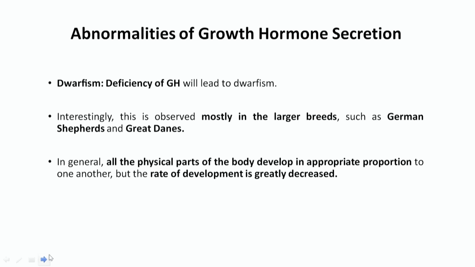Now, what are the abnormalities of growth hormone secretion? Two important abnormalities are there. One is due to hyposecretion, another due to hypersecretion. One important abnormality is called dwarfism, which occurs due to deficiency of growth hormone, and this is observed mostly in larger breeds of dog like German Shepherd and Great Dane. This abnormality is not seen in the smaller breeds. Here the physical parts of the body develop in appropriate proportion to one another, but the rate of development is greatly decreased.